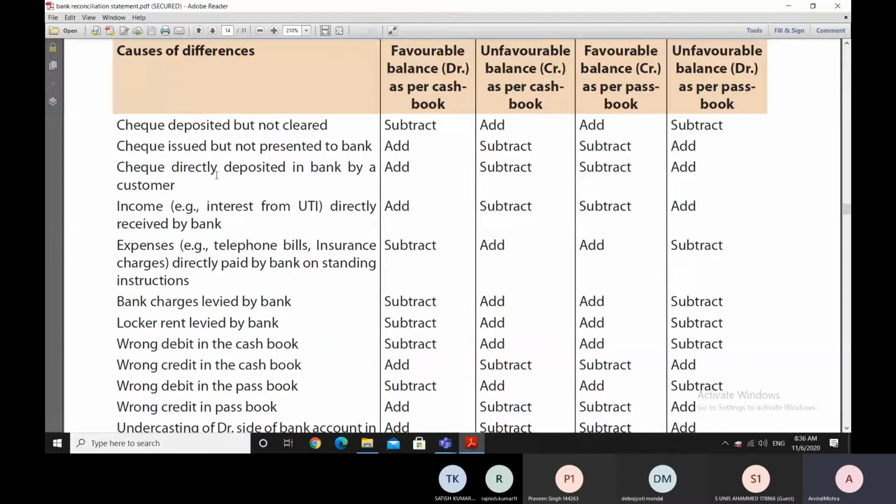Thirdly, a check which is directly deposited in the bank by one of our customers. In that case, this entry will go into the bank passbook as soon as the check is cleared, but it will not appear in our cash book till the time we are informed about the deposit of the check. And this information may come from the customer.